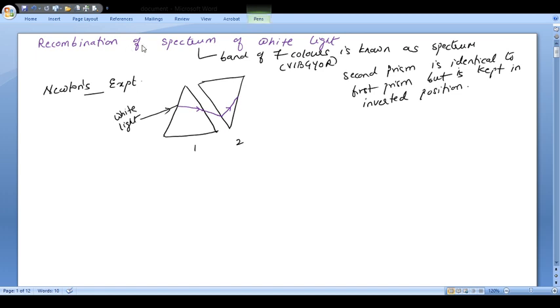You will have the same for the red color. So here, this is going to be the red color. It will refract a little. And from here it will come up like this. And ultimately what you will get outside, you will get again a white light.